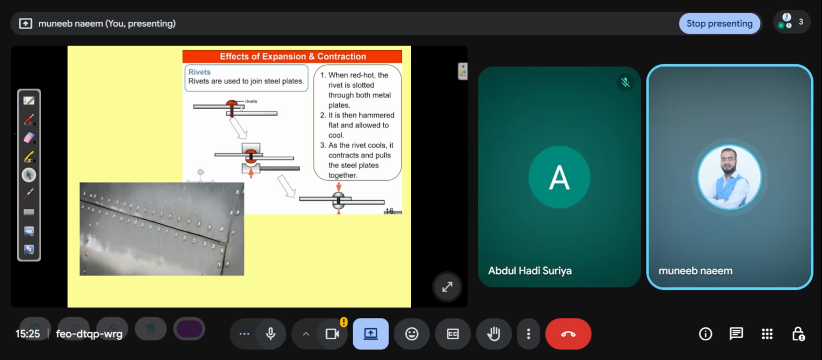As the rivet cools, it contracts and pulls the steel plates together. So you can see in the diagram there is a rivet between the plates. In the summer season it expands. When the temperature decreases, it comes back to its original condition. It contracts when it comes back to its original condition. That's why we use the rivet between the two steel plates.